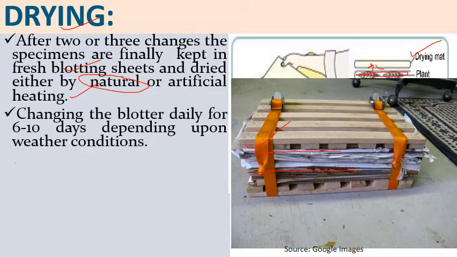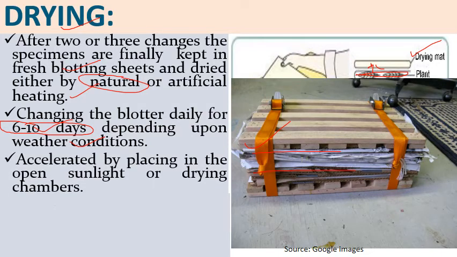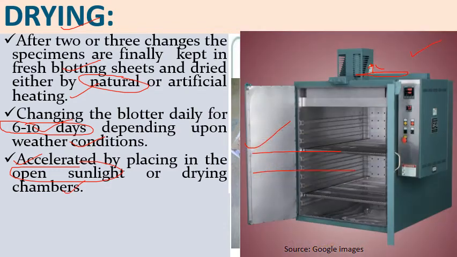Then we can change the blotting sheet daily for 6 to 10 days initially, depending upon the weather conditions. अगर weather conditions humid हैं, then we have to replace these blotting sheets daily. And it can be accelerated. This drying process can be speeded up by placing the specimen in open sunlight or in drying chambers, commonly the ovens. So this is the oven. We can fix the temperature, और हम इसके अंदर plant specimen को रखेंगे, and it helps in drying of that plant specimen.